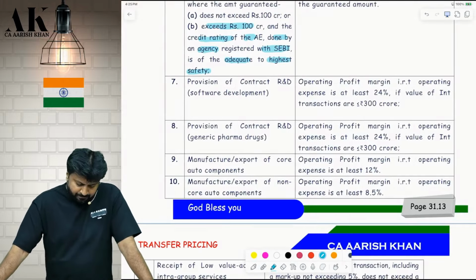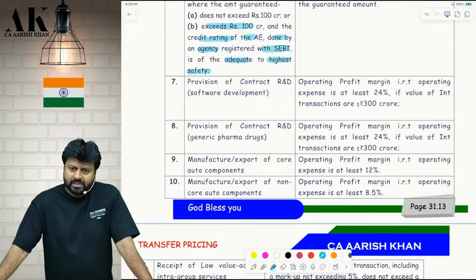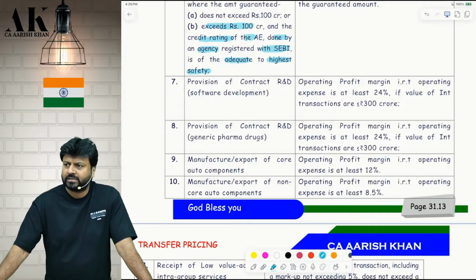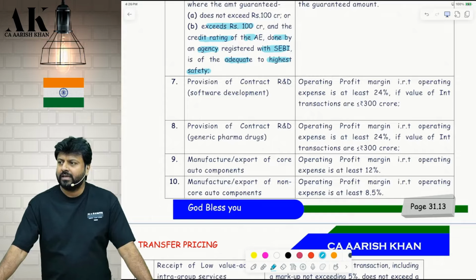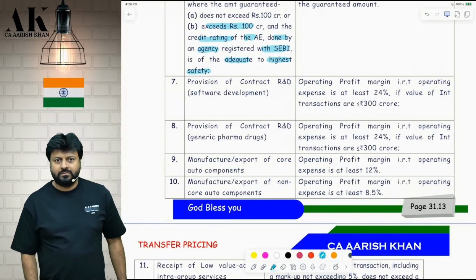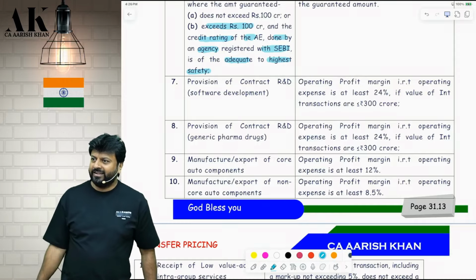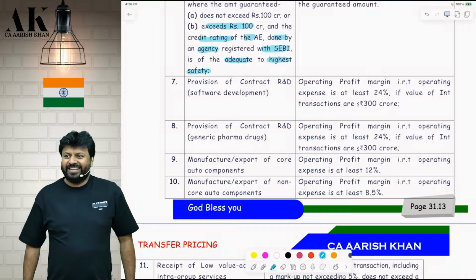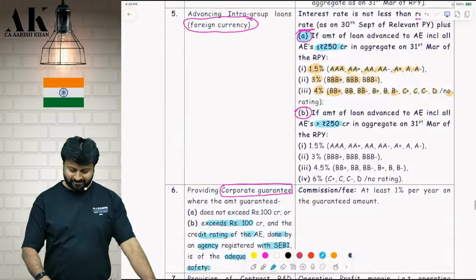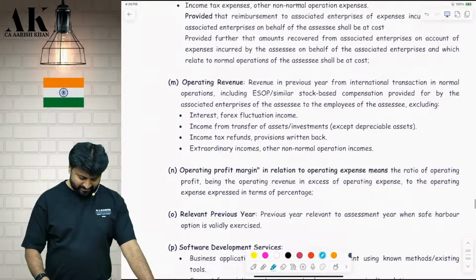Okay. Next one, underline: manufacture and export of core auto components. What is core auto components? What is core? Name some important auto components. Engine, steering, brakes. Correct?